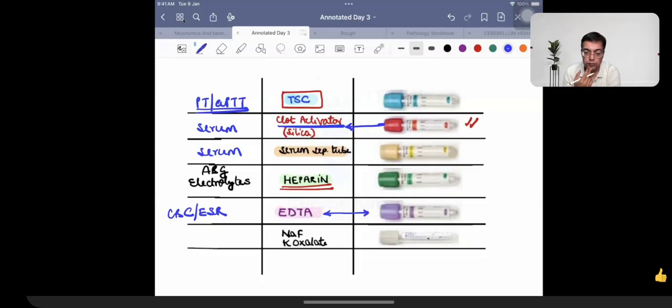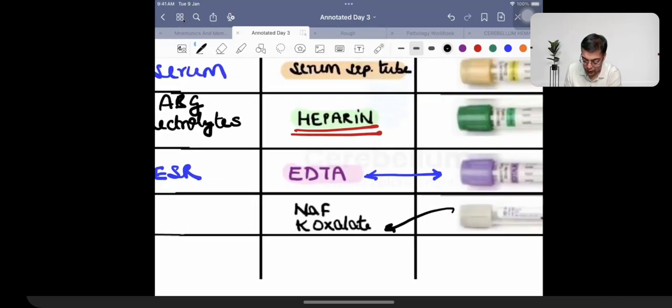CBC, ESR. And then we are going to be talking about something which is going to be having a gray color Vacutainer. Gray color Vacutainer contains anticoagulant. That is what was asked to you as a question in INICET. So potassium oxalate is the anticoagulant over here. Sodium chloride is added because this is responsible for inhibiting enolase. So this is for glucose estimation.